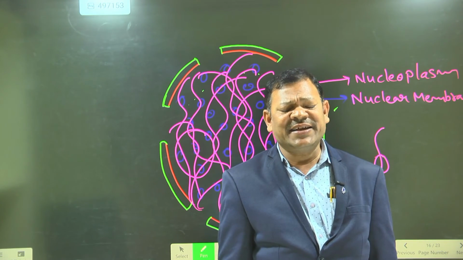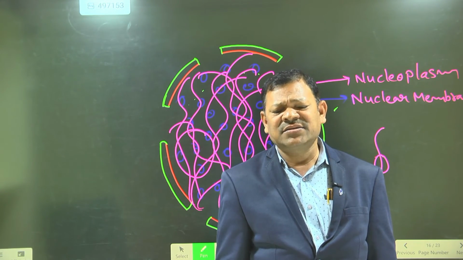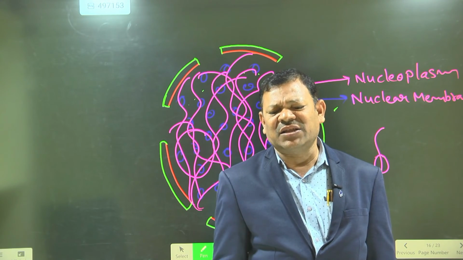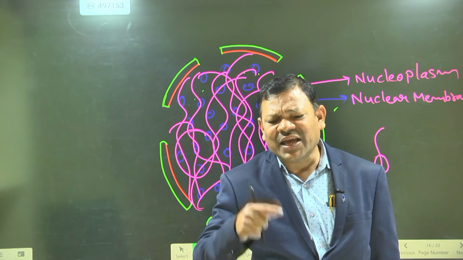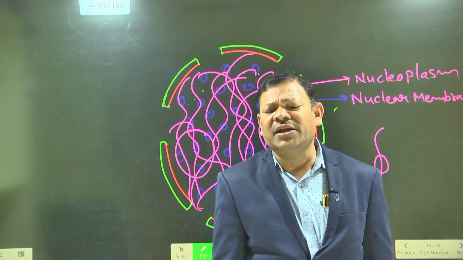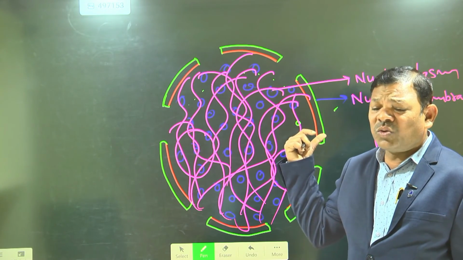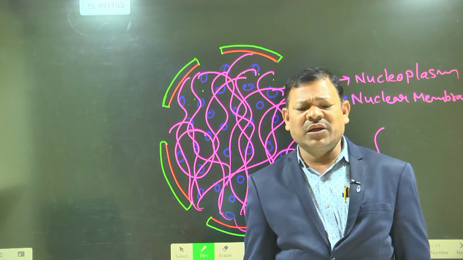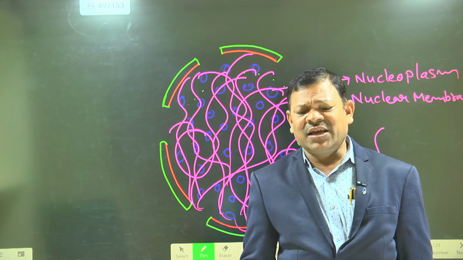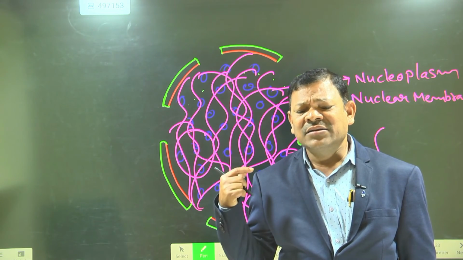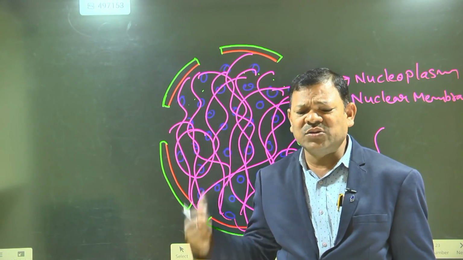What is heredity, sir? Heredity means we look like our parents, like our mother or father. How are the characters transferred from the parent to the progeny? Through the genetic material, through the nucleus only.